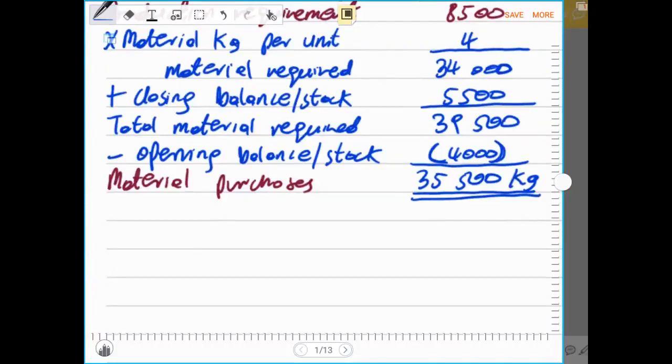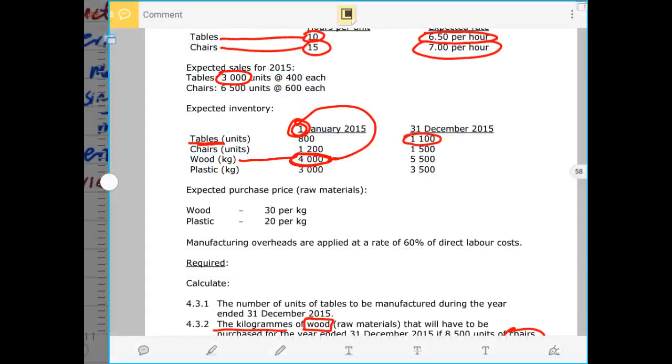Therefore, now we have completed this budget. Then we can go to the next required budget that we must complete. So now let us continue and check the next budget.